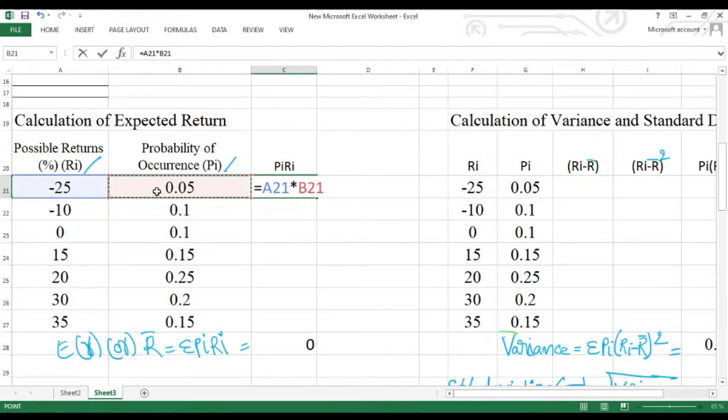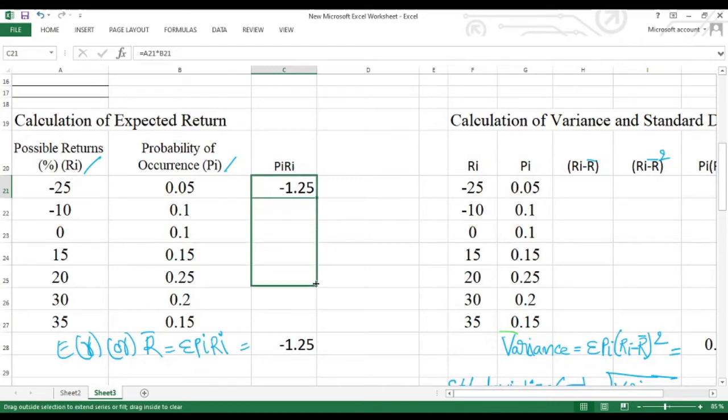That is the reason why I am taking it vice versa. After selecting the two cells and using the enter key on the keyboard, you will get the value. That is minus 1.25. After getting this value, again put the cursor in that particular cell and drag the value. You will get the values for 5 years. That is for 7 years.